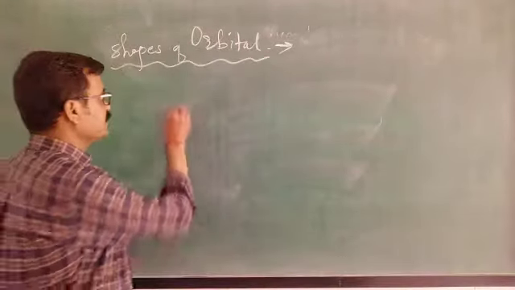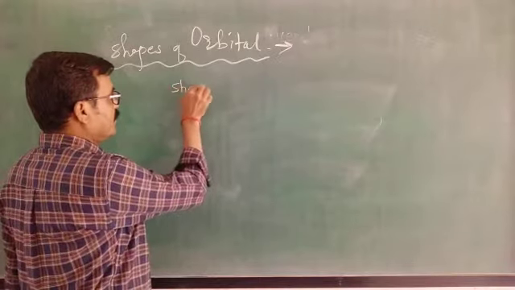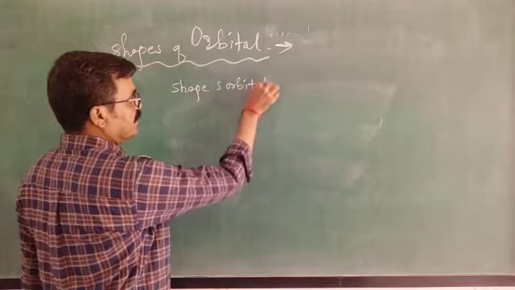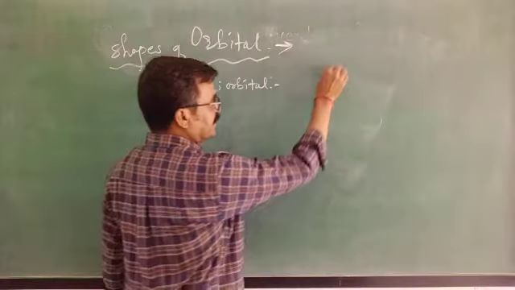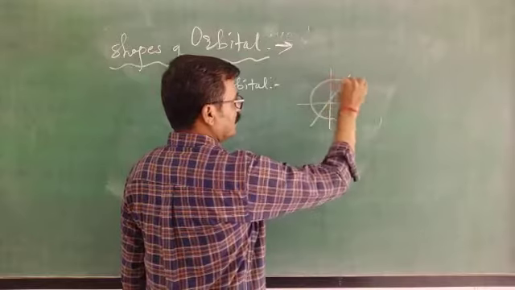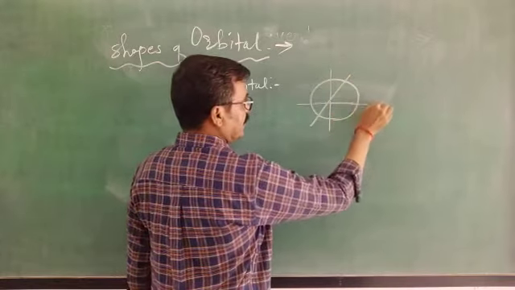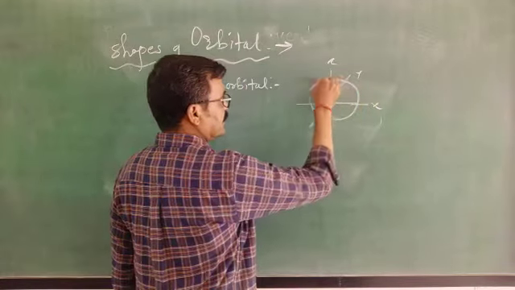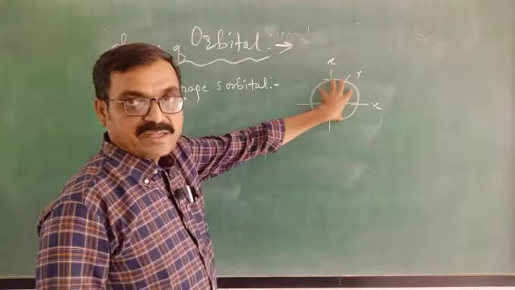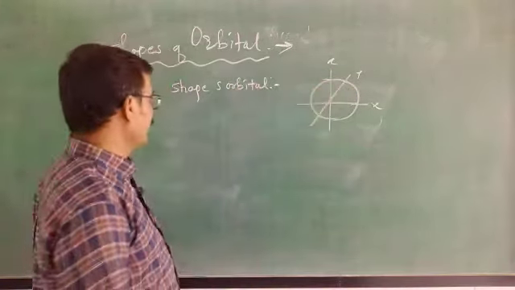Now first of all see the shape of s orbital. This s orbital is spherical in shape, and you may represent it with x, y, z axes, and this is the spherical shape of s orbital.